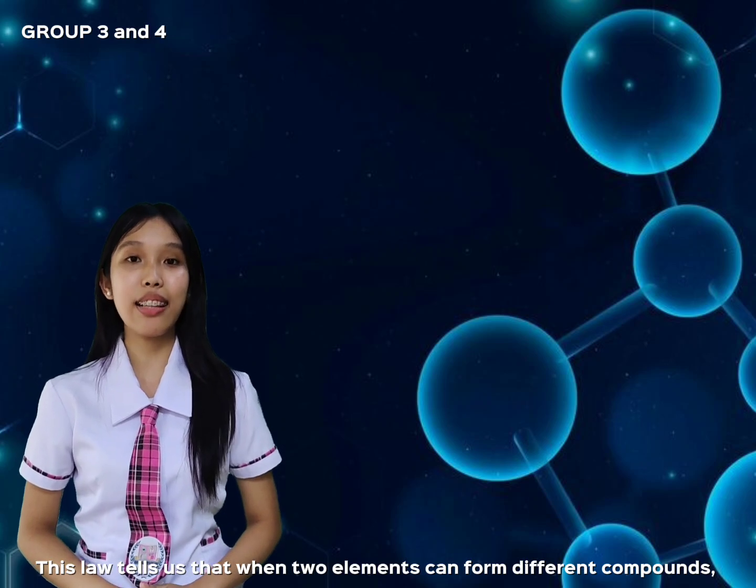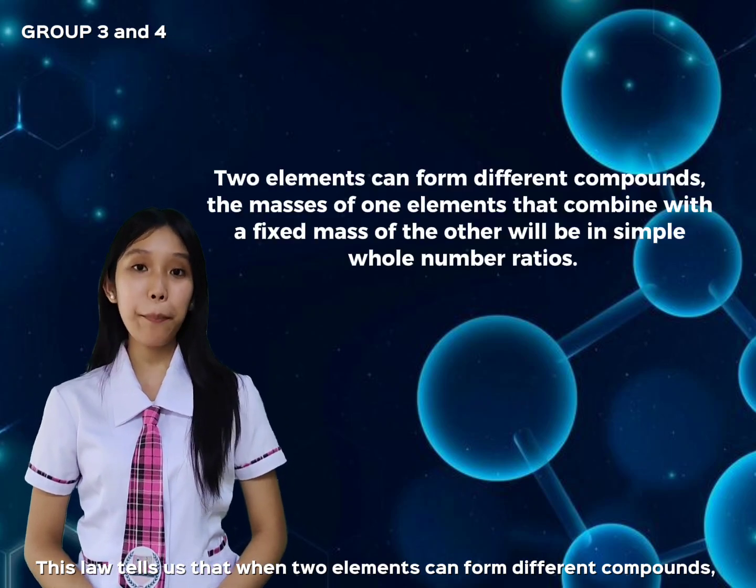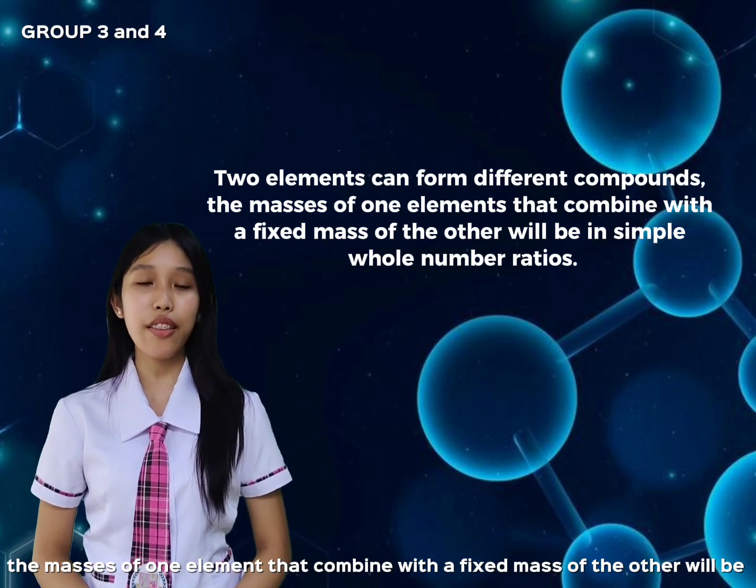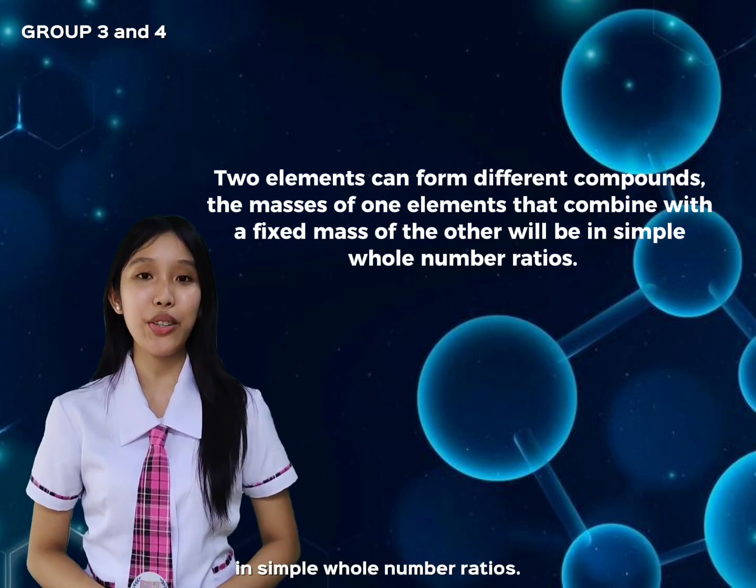Now, let's move on to the law of multiple proportions. This law tells us that when 2 elements can form different compounds, the masses of one element that combine with a fixed mass of the other will be in simple whole number ratios.